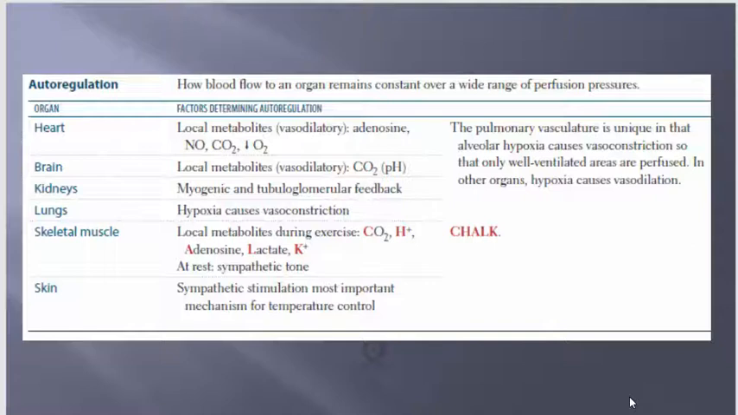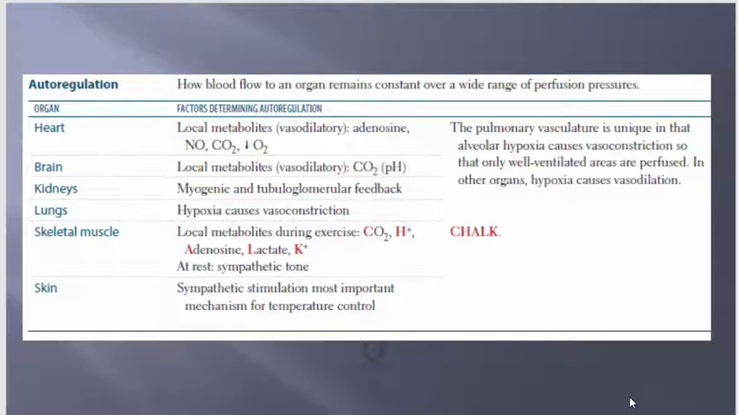Kidneys, myogenic and tubuloglomerular feedback. Boy, that's a long one. Lungs, hypoxia causes vasoconstriction. And then skeletal muscle, local metabolites during exercise, carbon dioxide, hydrogen ions, protons basically. Adenosine, lactate, potassium, think chalk.